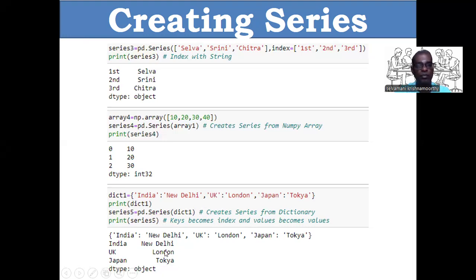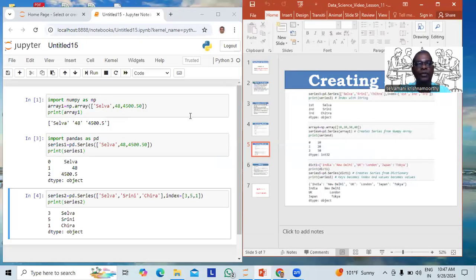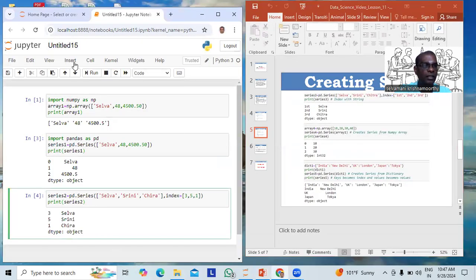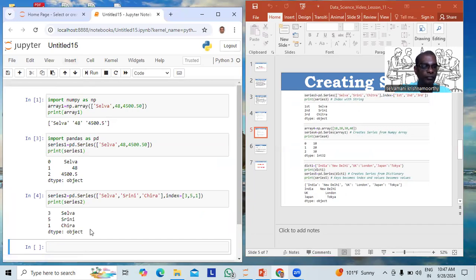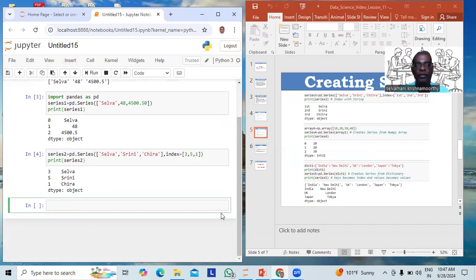Let us demonstrate the same thing in front of you. I will add another cell here. Series 3 equals pd.Series of the same list, I'm giving Selva, Srini, Chitra along with index.